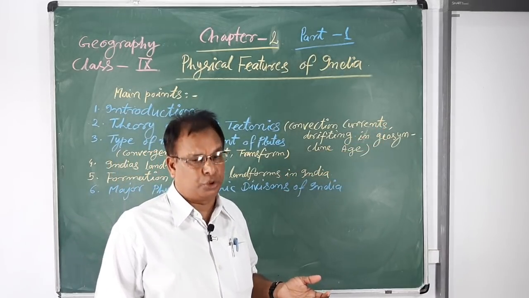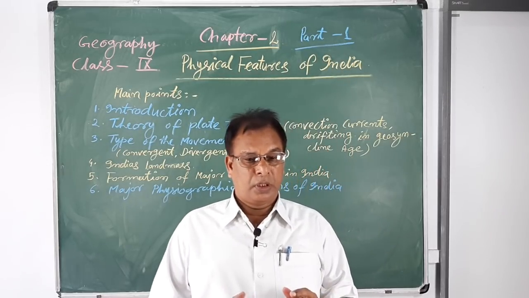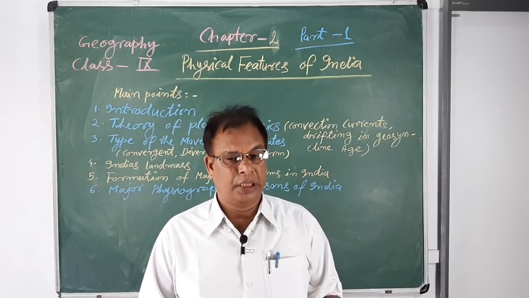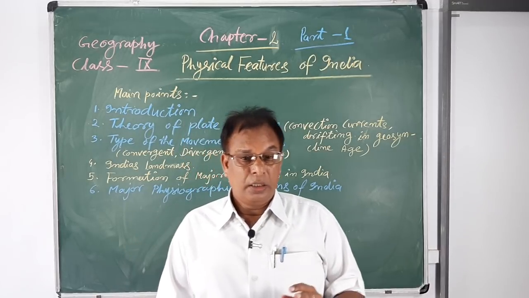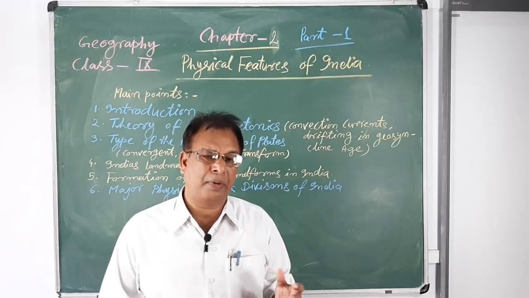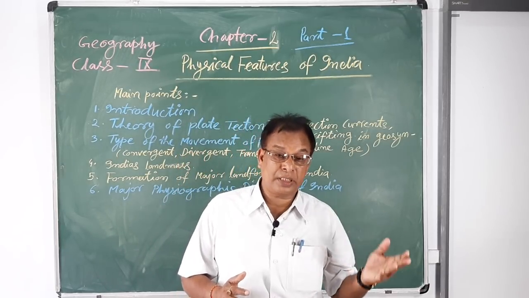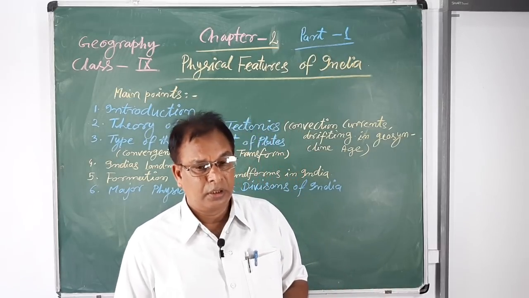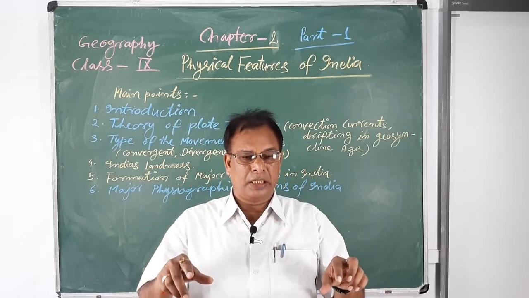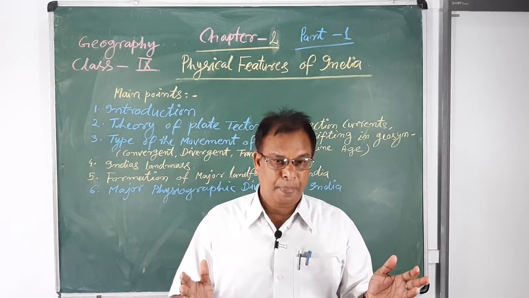Physical means natural, that which comes or is made by nature. So, India is a vast country. You have already studied that it is a big country, and in the first chapter I taught the structure, size and location of India.